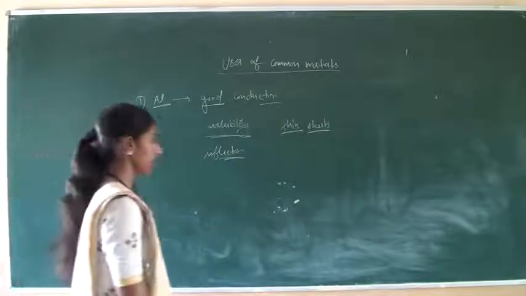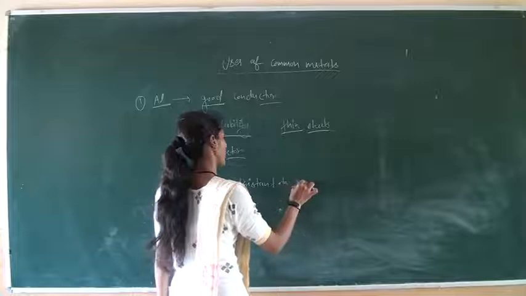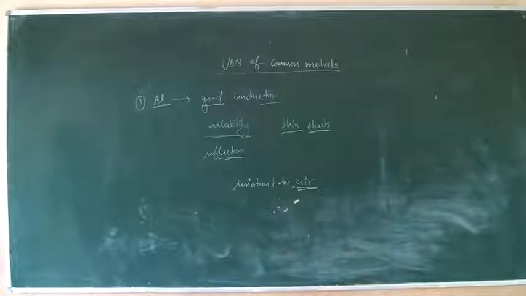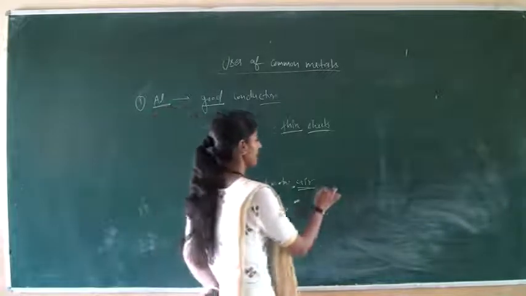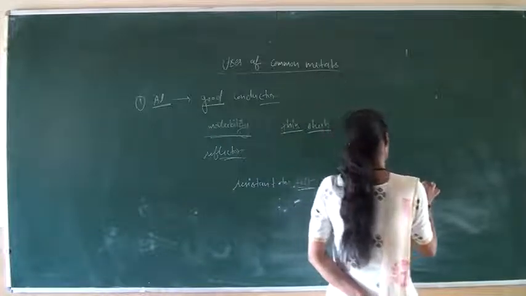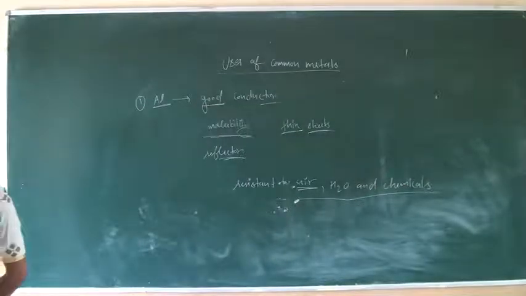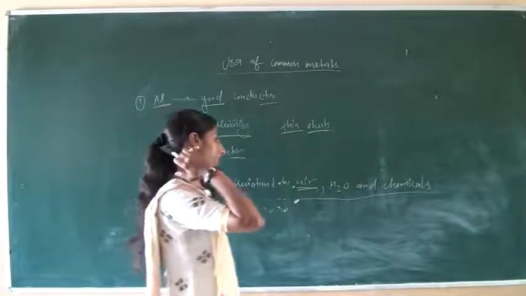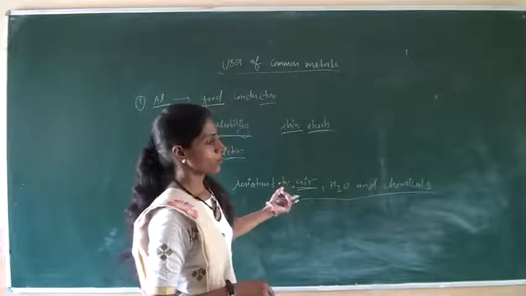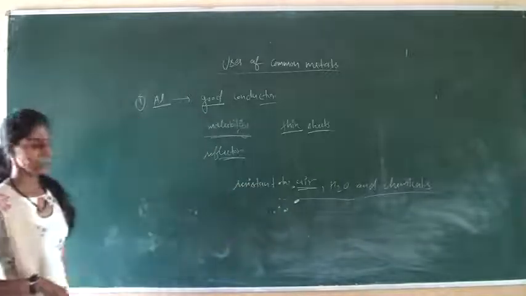Aluminium is also resistant to air, water and many chemicals, meaning it does not corrode easily, so it is used in making windows, etc. Corrosion of aluminium does not take place easily, just as in the case of iron, where rusting takes place.